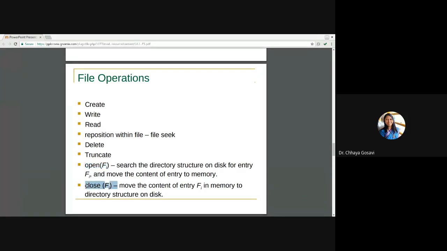And when you do the close operation, close F(i), where F(i) is a file pointer, it moves the content of the file in memory to the directory structure on the disk. Whenever you close the file, that file is again stored back onto the hard disk. Whenever a file is open, it is in main memory. If the file is closed, it is stored back to the hard disk.